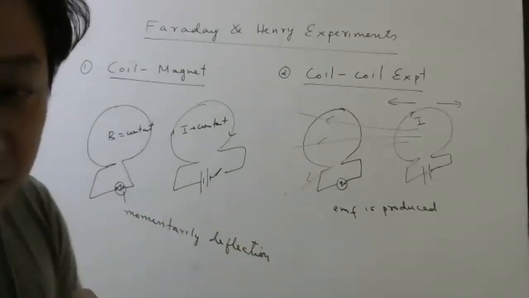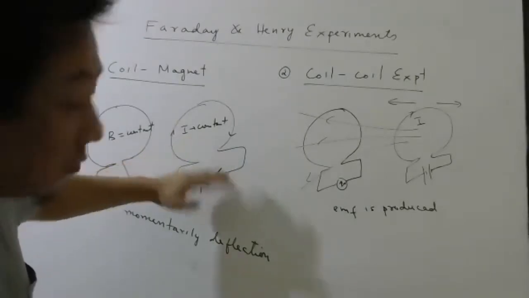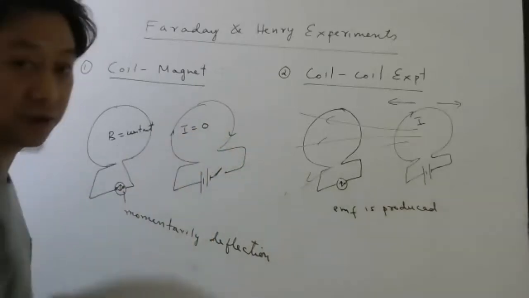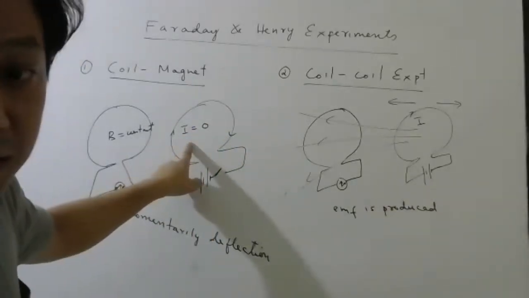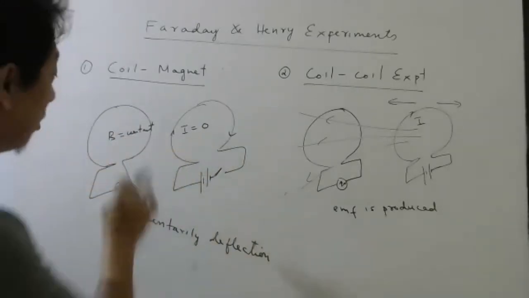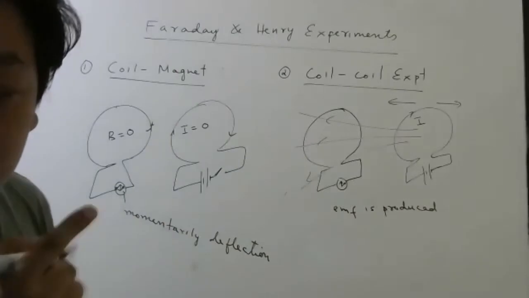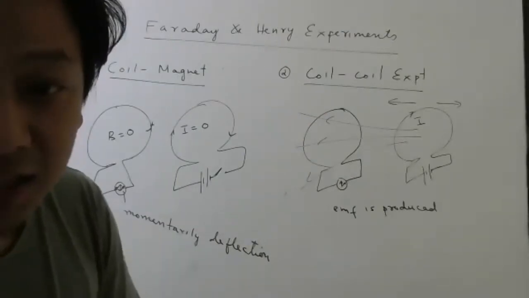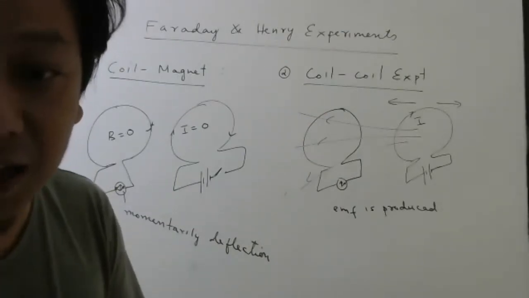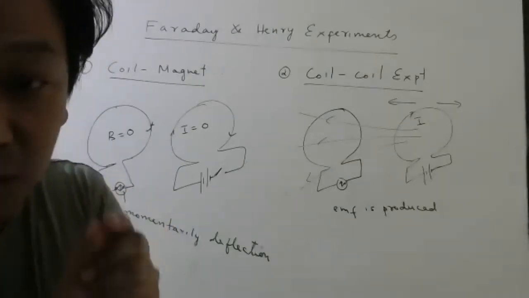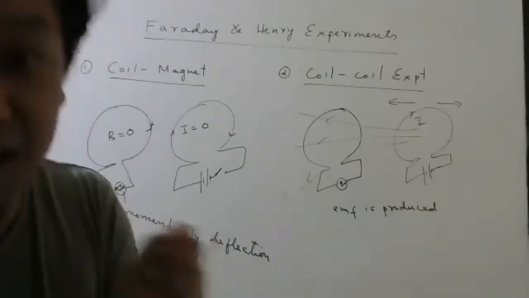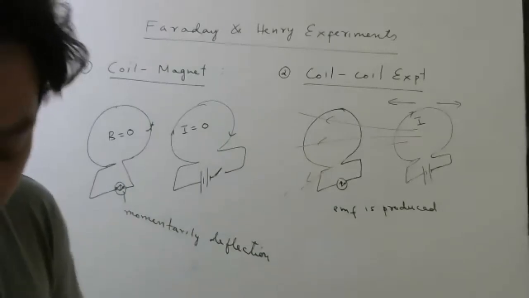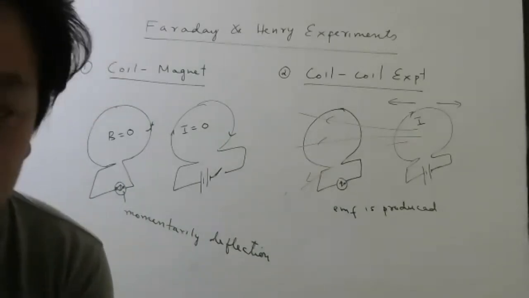Why did it happen? Again, try to understand. Before there was constant current. When you open, suddenly when you open, what will happen? Current will become suddenly zero. If the current here has become suddenly zero, the magnetic field produced by this current will also become zero. That is also a change in magnetic field. Agree or not? Before there was a constant magnetic field. Now suddenly there is no magnetic field. So again the magnetic field has changed momentarily. So during that small interval when the magnetic field has changed, during that interval there will be a sudden deflection. Understood or not? Okay.